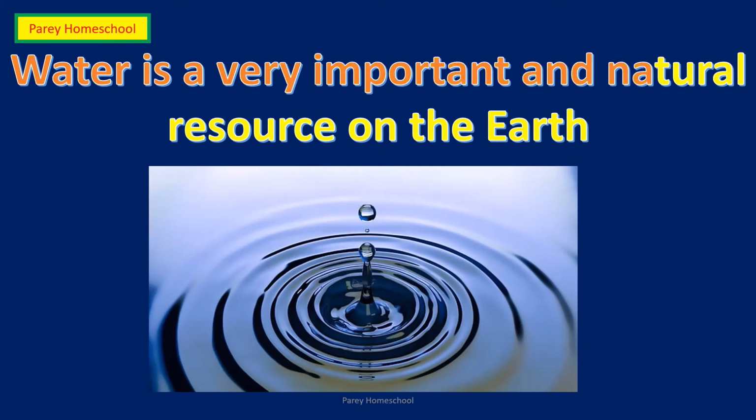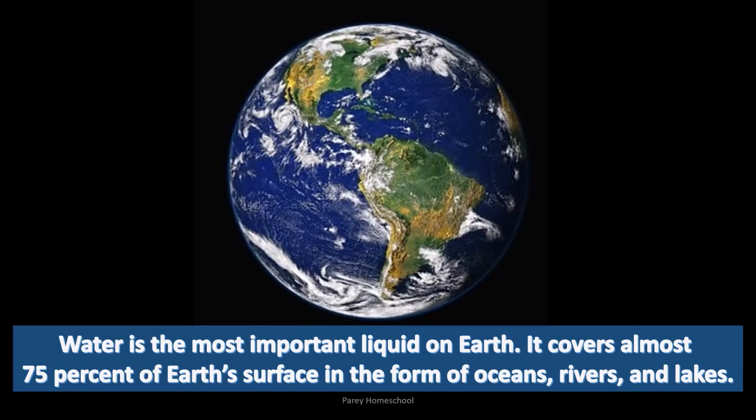Water is a very important and natural resource on earth. Water covers almost 75% of earth's surface in the form of oceans, rivers and lakes. And so, if we see Earth from space, we can see Earth is blue color because there is existence of water on Earth.